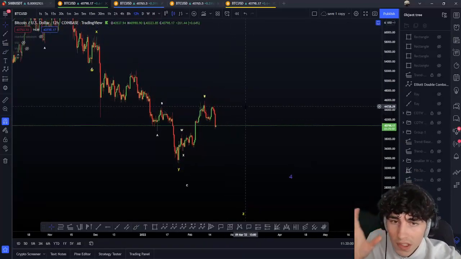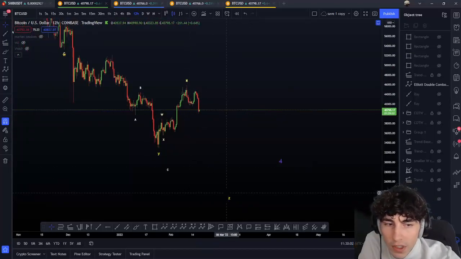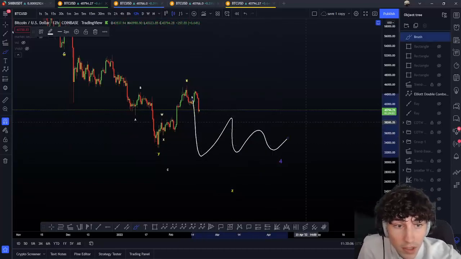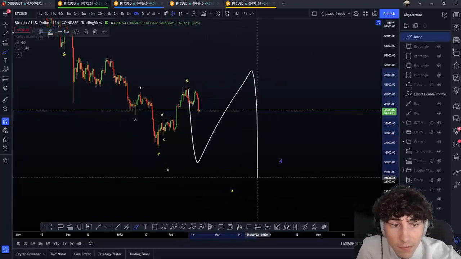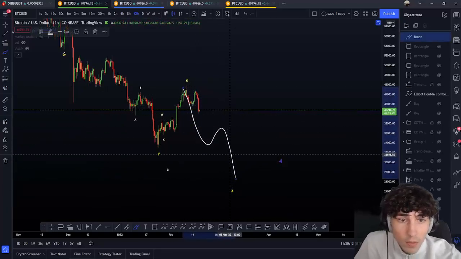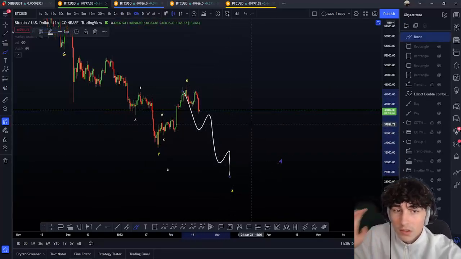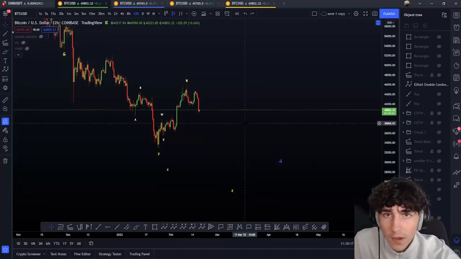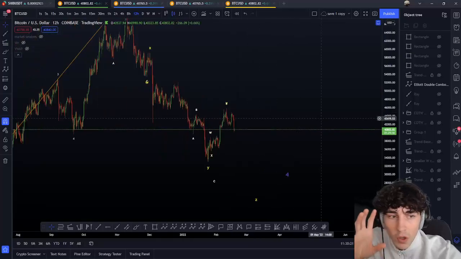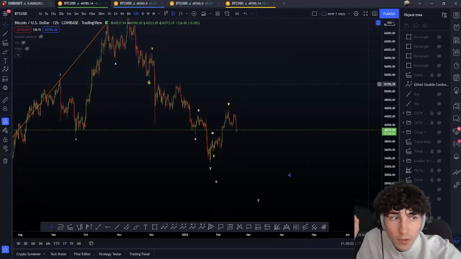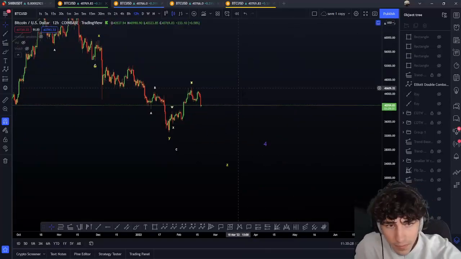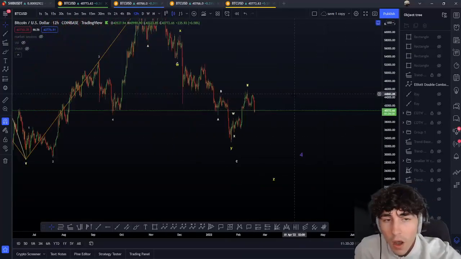Now if we take the easiest case, we can say that we are already in the Z wave here, that we are going to do a triangle maybe, an ABC flat, an ABC zigzag, a WXY, a WXYXZ. We can do absolutely everything except a 5-wave impulsive, or an ending or a leading diagonal. It's not possible to do only this. But otherwise, we can do absolutely every single correction wave here. So that's a bit of a problem we have at the moment. Which wave we're going to confirm, only time will tell us.